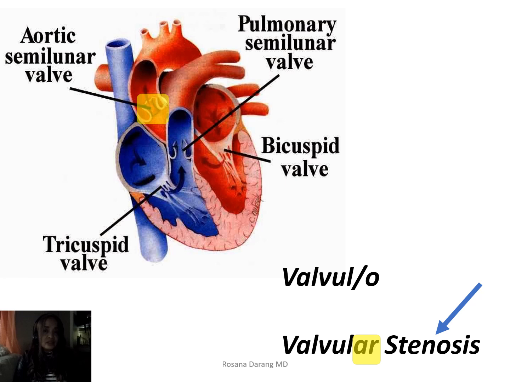This image right here also names the different valves of the heart. You can see aortic, pulmonary, bicuspid, and tricuspid. Let's do a quick review of a couple more prefixes, like the prefix tri, which means 3, it's a number, and the prefix bi means 2. Two cusp, or it's made up of 2 leaflets, the valve that is.